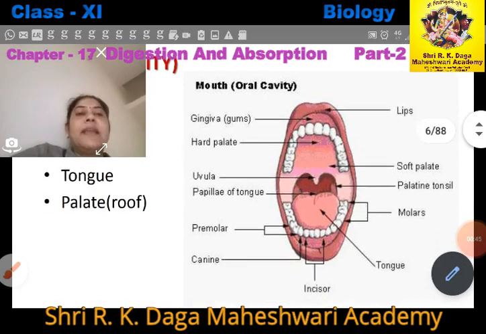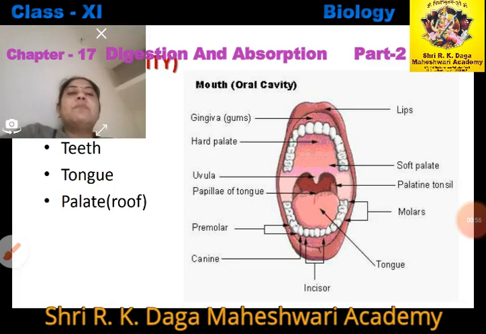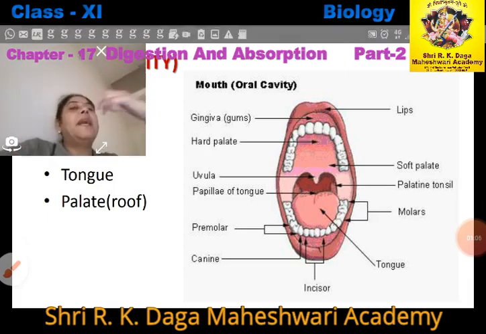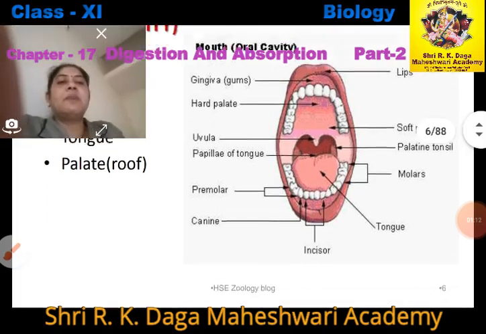Now this is a diagram of your oral cavity. The oral cavity contains teeth of different shapes, we will discuss in detail. The tongue contains very small fine taste buds which help to taste the food, right? Now the uvula, a small flap at the back of the tongue, is called the uvula. Okay, now we will discuss in detail, turn by turn.